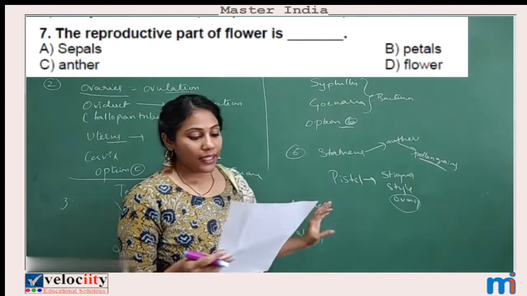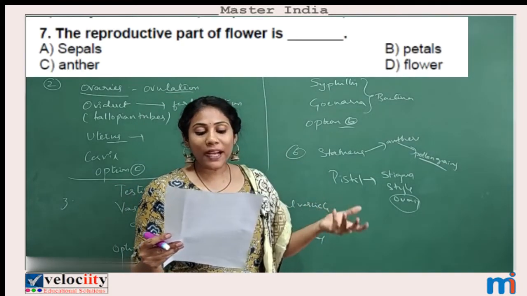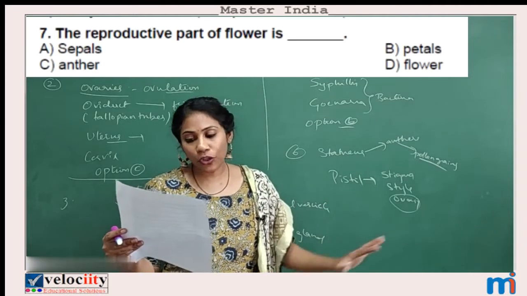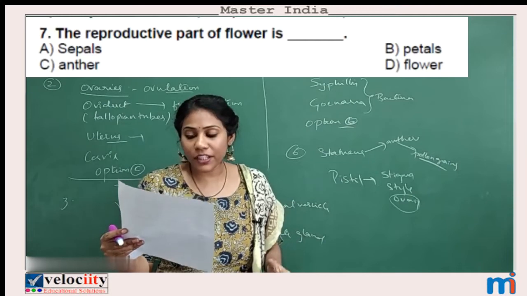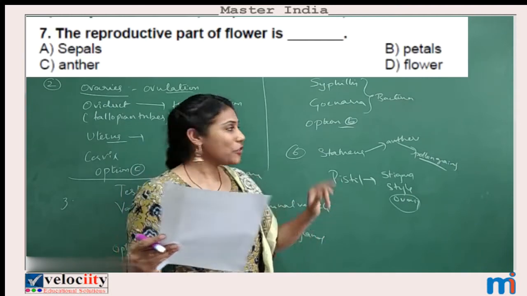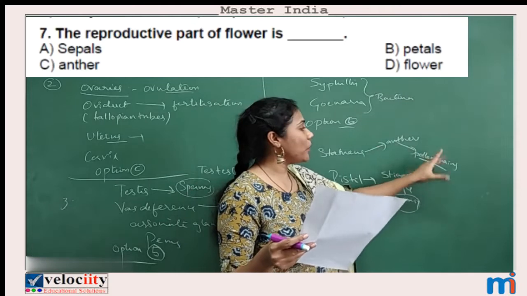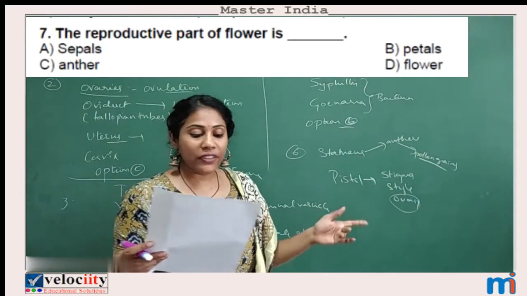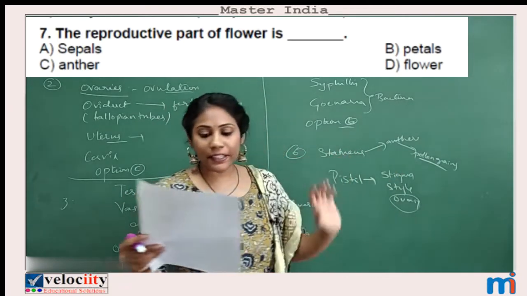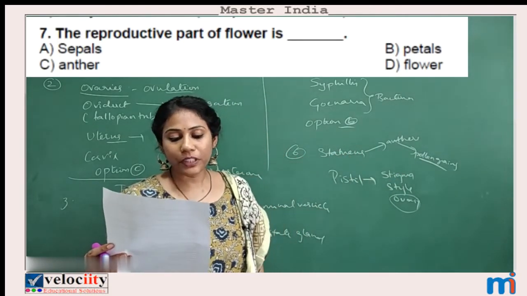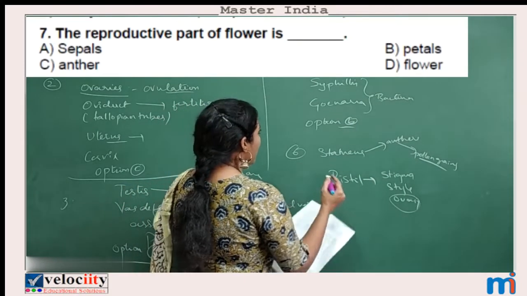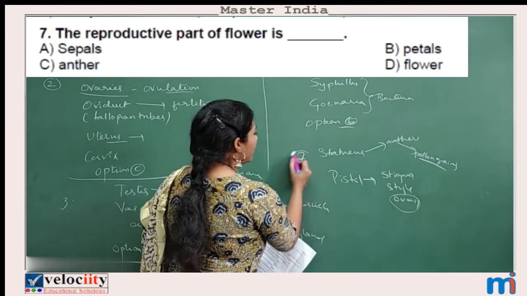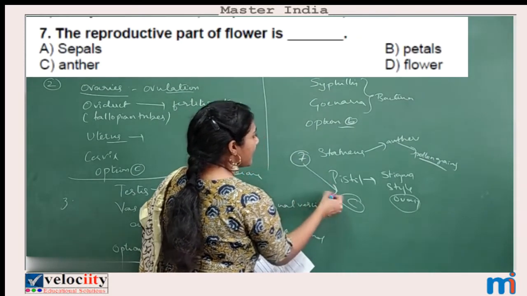Okay. They are asking the reproductive part of flower is sepals. No, it is for the protection. Petals. No, it is to attract insects for pollination. Anther, yes. So anther has pollen grains. Pollen grains are the ones which have male germ cell. So definitely anther is a part of reproductive organ. So option C for seventh question. This is the seventh question, right? Yes. For seventh question, option C is the answer.